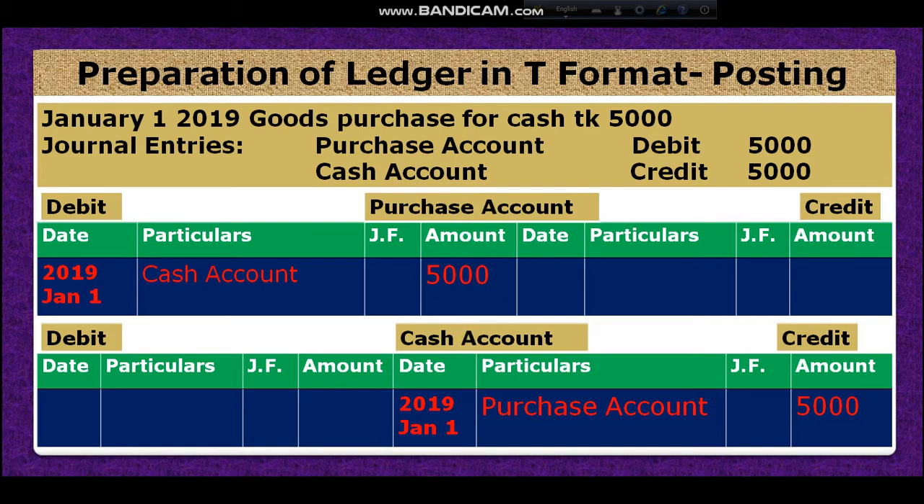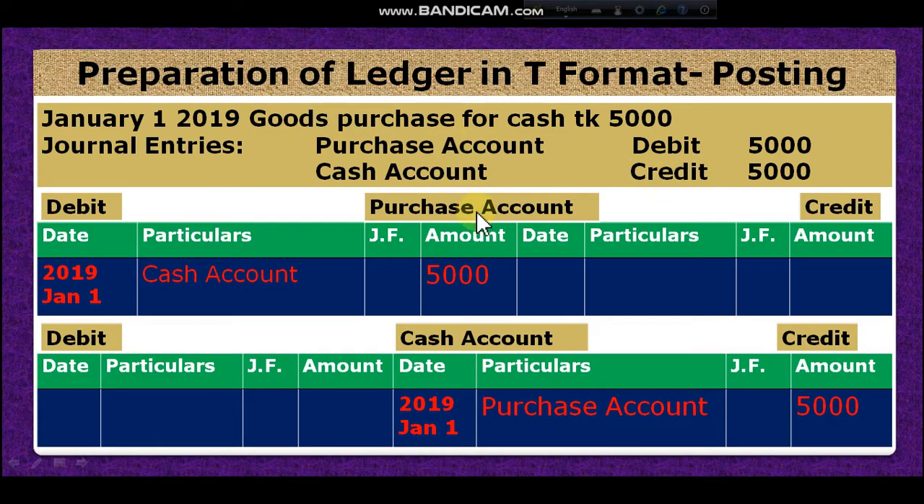Now how can we post it? Look here. When I open purchase account, that means purchase is debit. So in the debit side, look at this ledger, debit side and credit side. Last class we have discussed the format of ledger. So which side will I record? Because I am opening purchase account, I have to record in the debit side of purchase account. This is the formula of posting ledger. If in the journal it is in the debit side, then I have to record in debit side, and if in the journal it is in the credit side, then I have to record it in credit side.